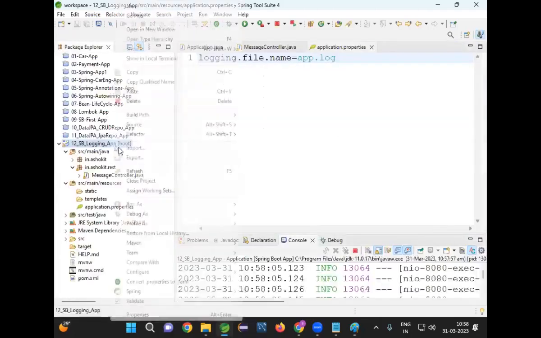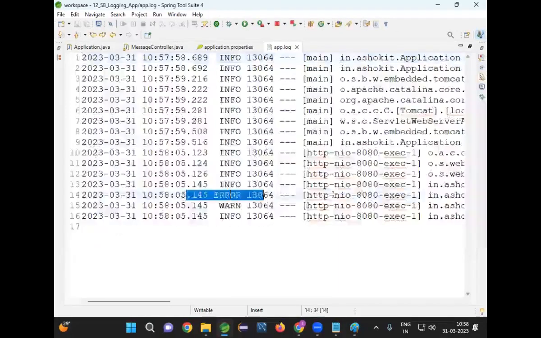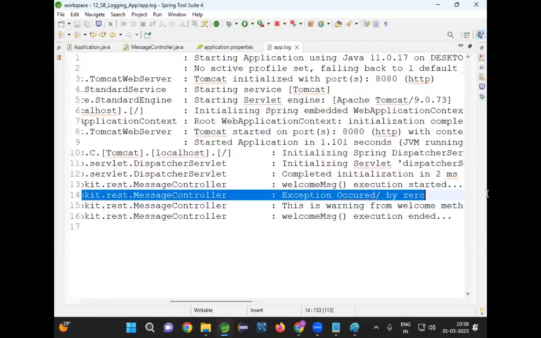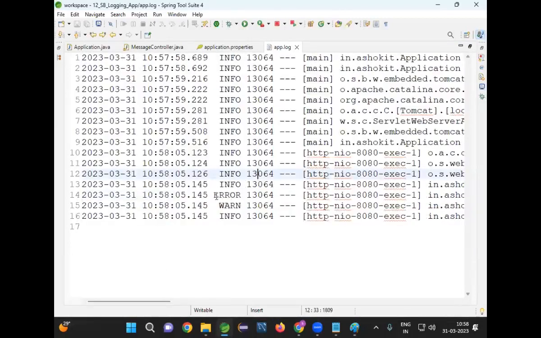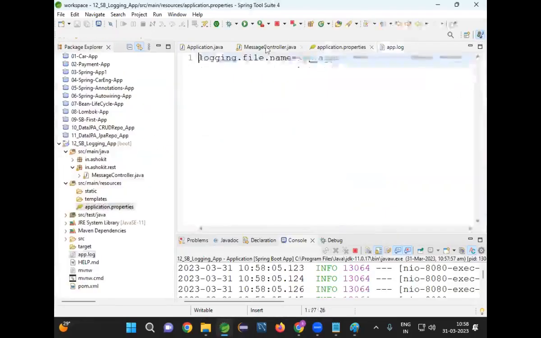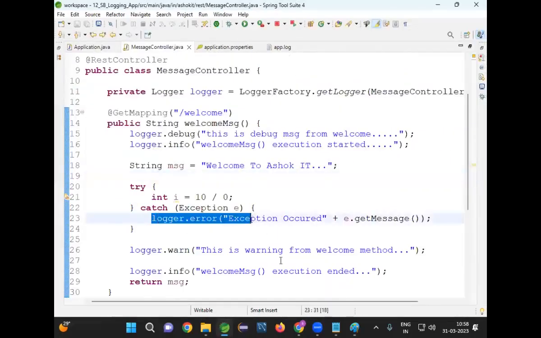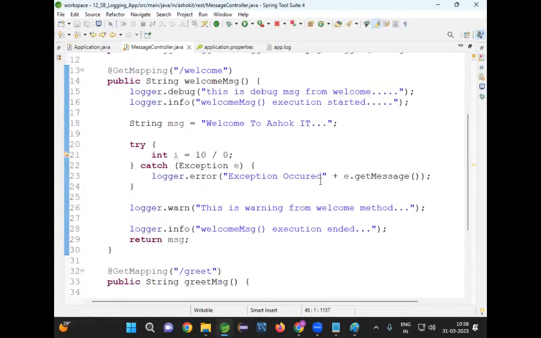Now go to our log file, refresh app.log. In this app.log, is the error log printed or not? The error log is printed. Whenever we check the log file, we will see error messages. What is the error message? Exception occurred, divided by 0. In the message controller, we got the exception. So when to use the logger error level? When you want to store exception details to the log file, then we will go for logger.error.